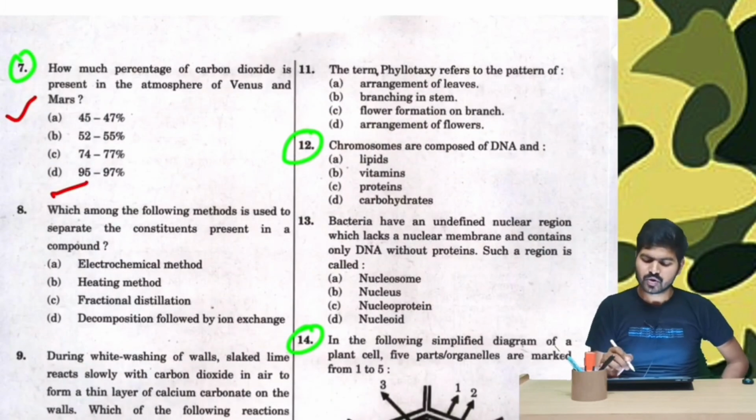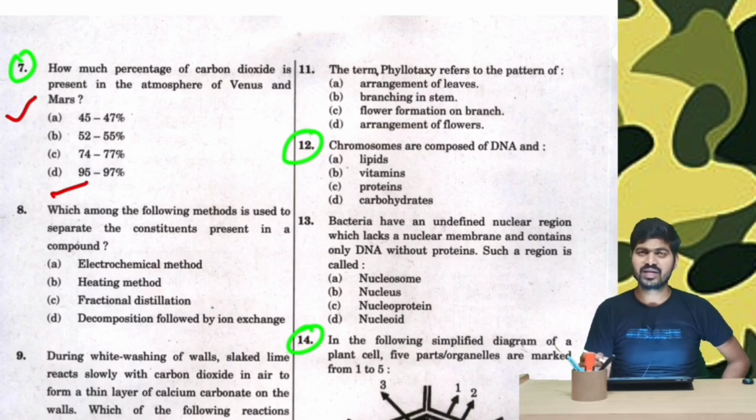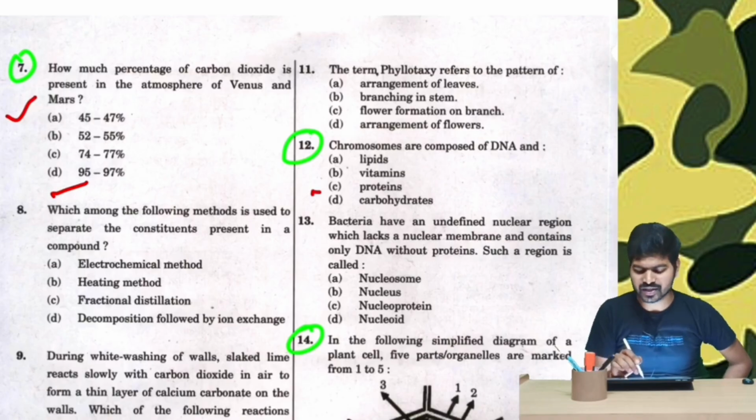Question number 12. Chromosomes are composed of DNA. From the basic knowledge of science and biology, we know that anything which has DNA and chromosomes and contains the basic genetic material of a living organism contains protein in it. So this is basic common sense.